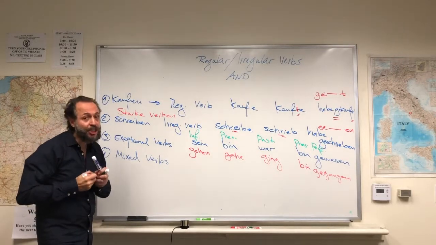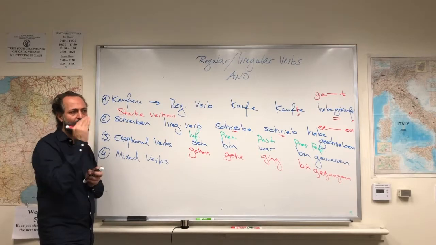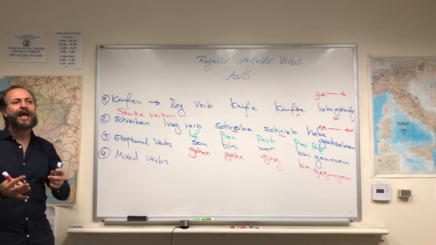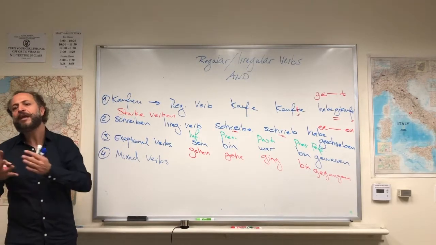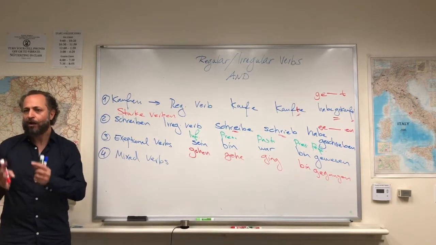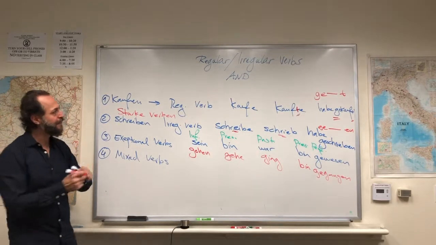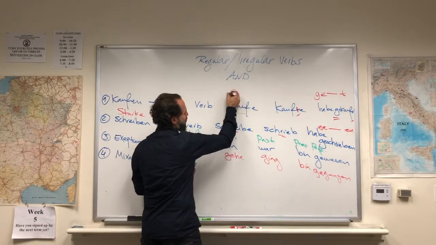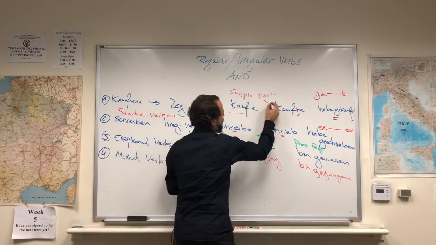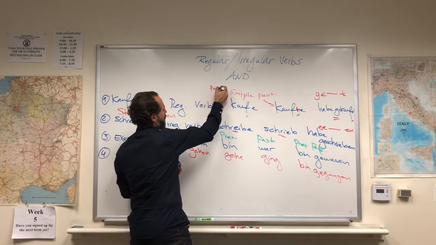Ich habe geschrieben, ich habe getrieben, ich bin geblieben. They have always GE and EN at the end. Compared with the verbs like ich habe geliebt, ich habe gewohnt, ich habe gekauft, ich habe gespielt. All of them have GE at the beginning and T at the end. And all of them in the simple past, these terms, they have always a T at the end. This is the present side.